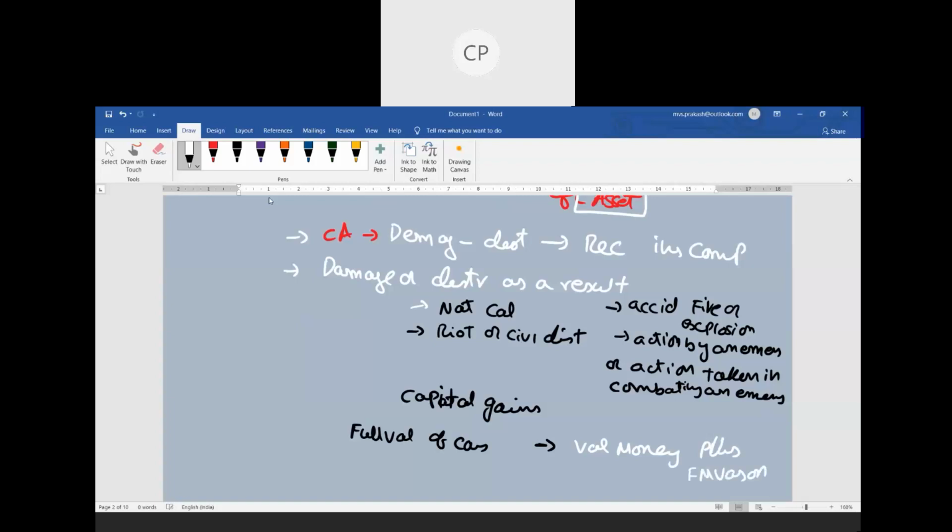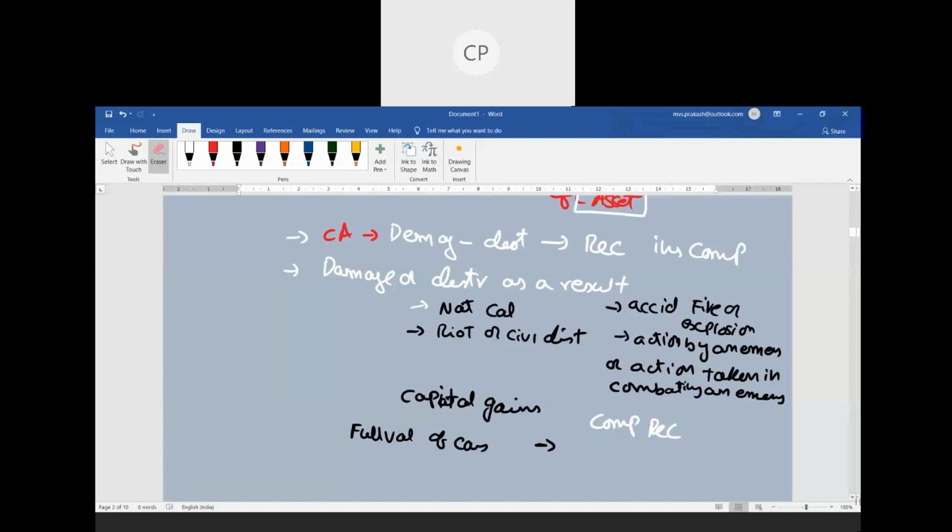So generally compensation received will be considered as the full value of consideration. ఎంతైతే compensation వస్తుందో that compensation received will be called as a full value of consideration.